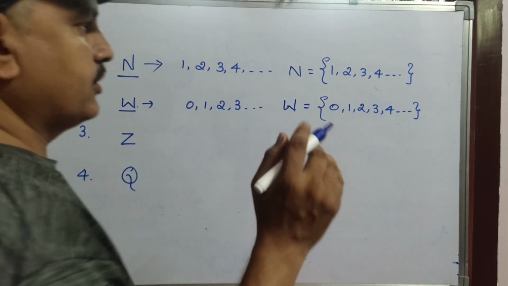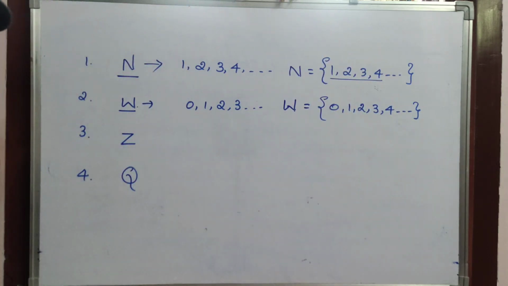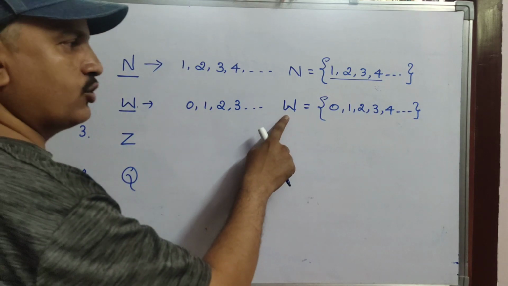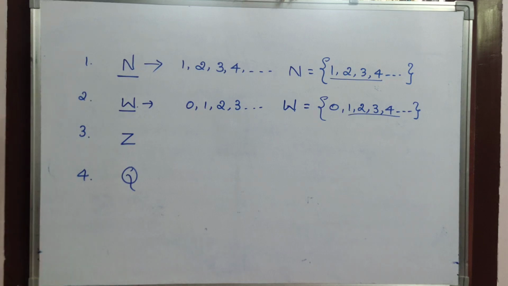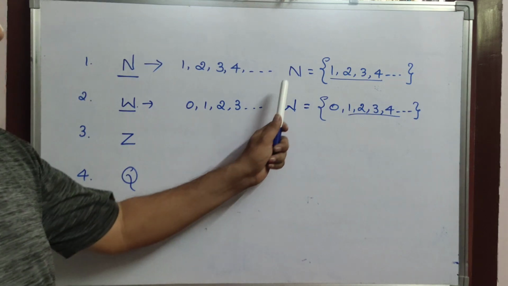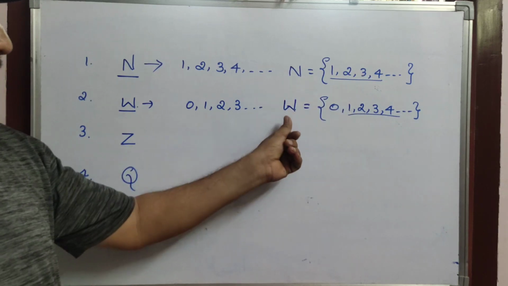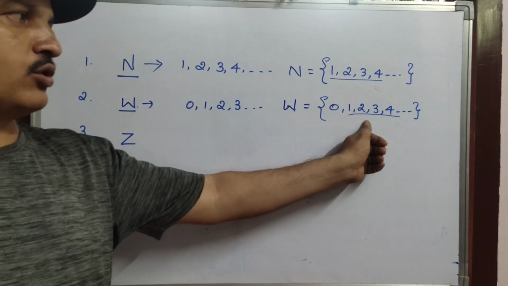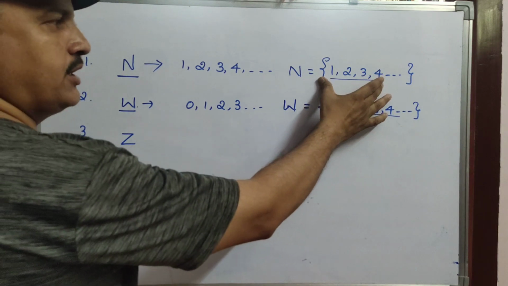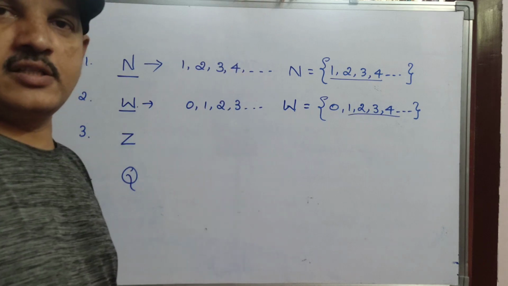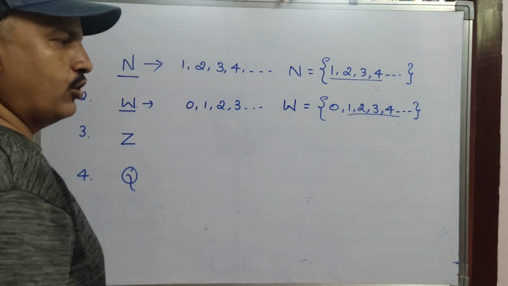See here, children, 1, 2, 3, 4, and so on are natural numbers, and in whole numbers also 1, 2, 3, 4, and so on are there. That means all natural numbers belong to whole numbers. Is it clear? All natural numbers belong to whole numbers.